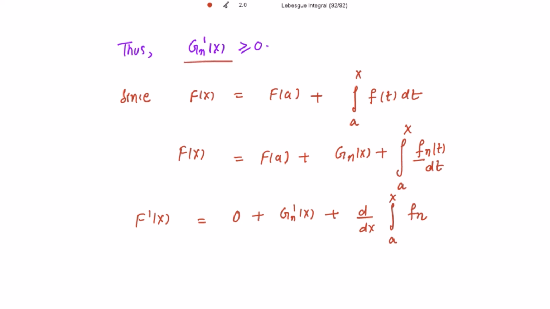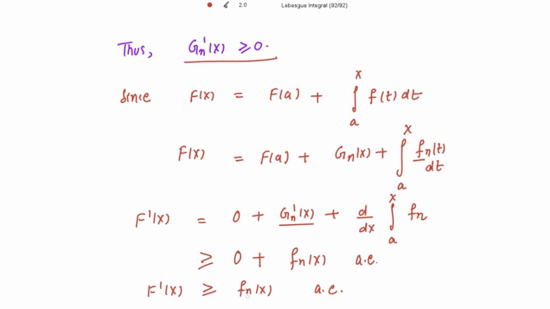Now this gn'(x) is greater than or equal to 0, so we are getting the inequality. When differentiating this integration, we get fn(x) almost everywhere. So we have got that f'(x) is greater than or equal to fn(x) almost everywhere.